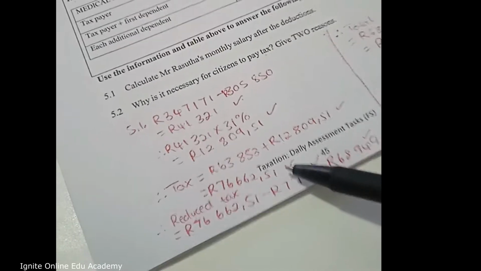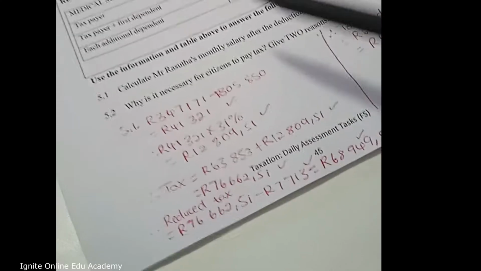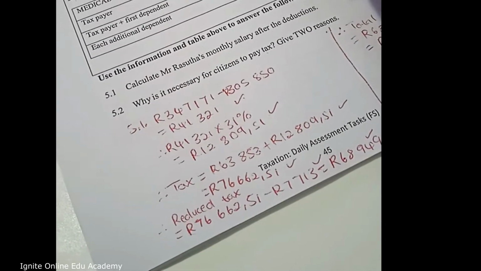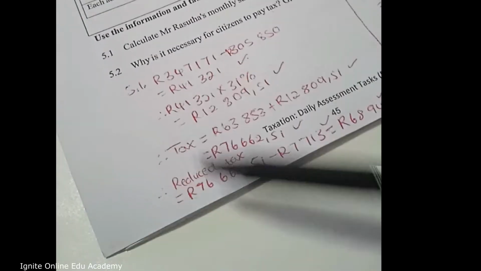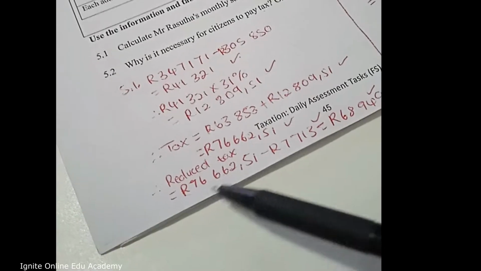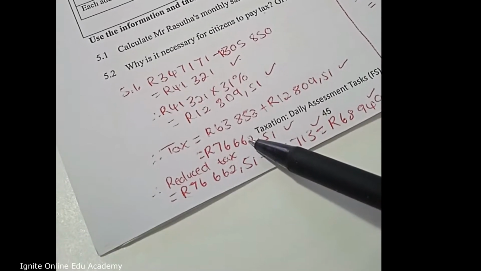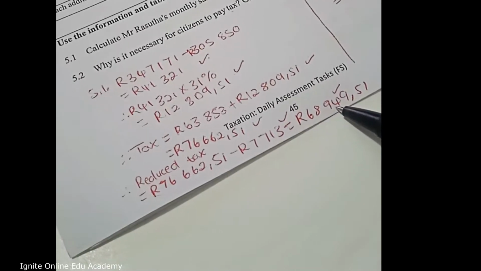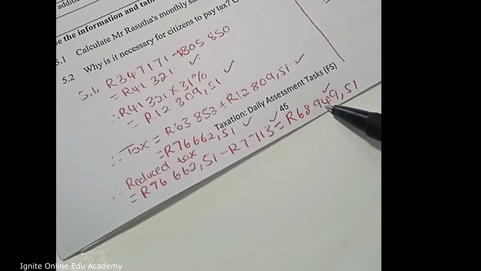But then remember, I did mention that he falls under this tax rebate, and this tax rebate means this is how much they're going to reduce his tax by. So we need to calculate the reduced tax. We don't have to leave that out. So we take what he was supposed to be charged per year, we subtract his rebate, and this is the amount he pays per year.